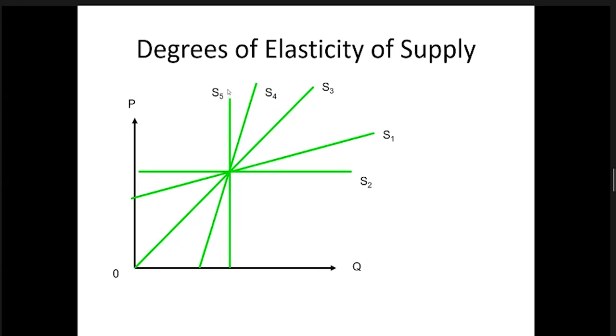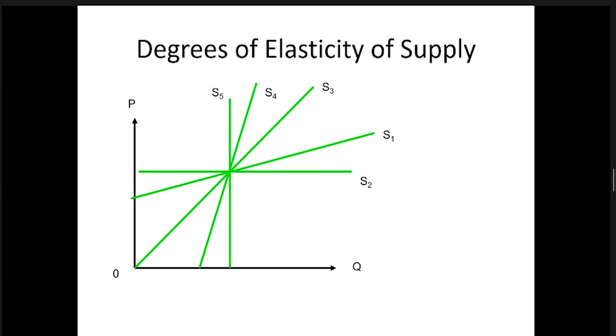If you take S5, that will be perfectly inelastic. There will be different prices, but they cannot change their supply at all. There will not be any change in supply. S4 is inelastic. Prices may go up, but the response from supply will be less than that. A 10% increase in price will increase the supply by 2%.